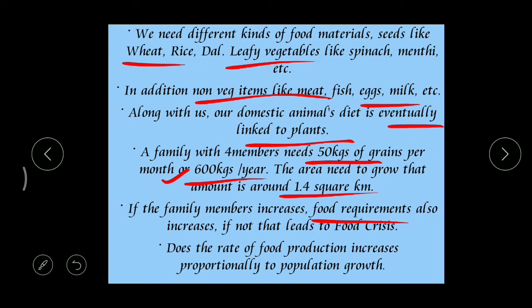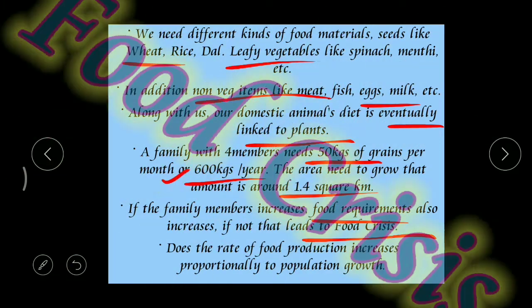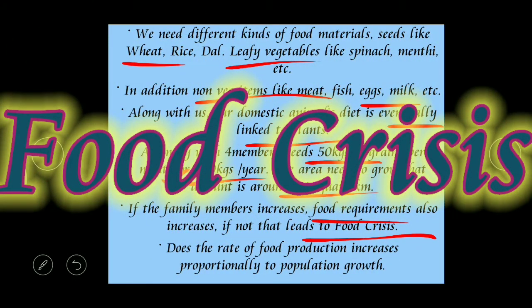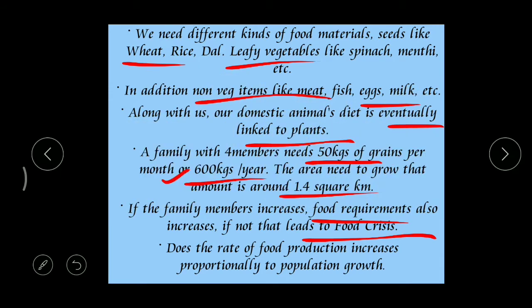Then what do you call that condition? That condition can be called a food crisis. What is meant by crisis? Crisis means non-availability. Got it? Say for example, when there is no land at all to grow plants or food materials, then even though we have money, we cannot get the food. Ultimately that condition leads to a food crisis.